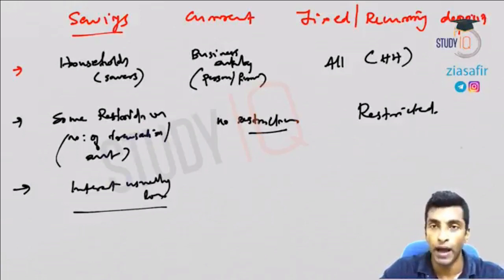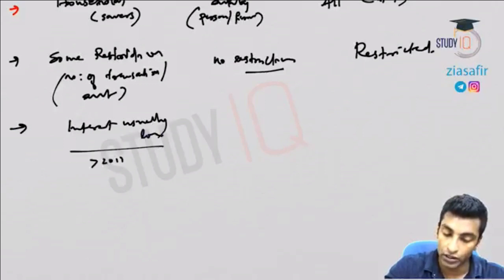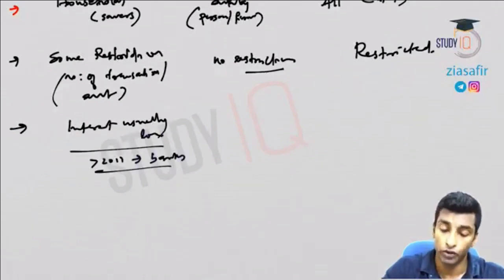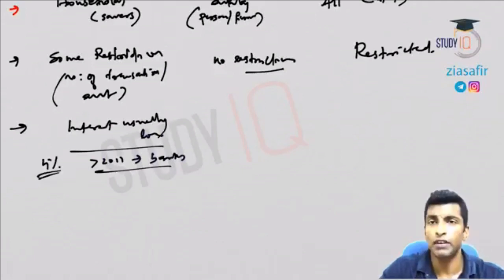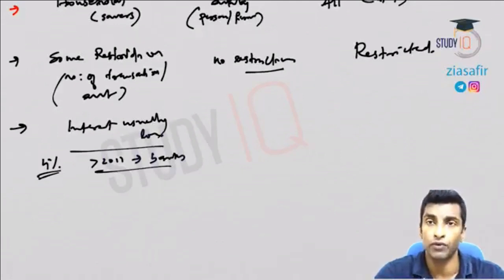It is fixed by the banks only. From when? From 2011 onwards, fixed by banks. RBI fixed the minimum rate of interest, that is 4%, and above that, whatever the banks can afford to give, they can give. Different banks are giving different rates. Yes Bank is giving a different rate, Kotak Mahindra Bank is giving a different rate, SBI is giving 4%.